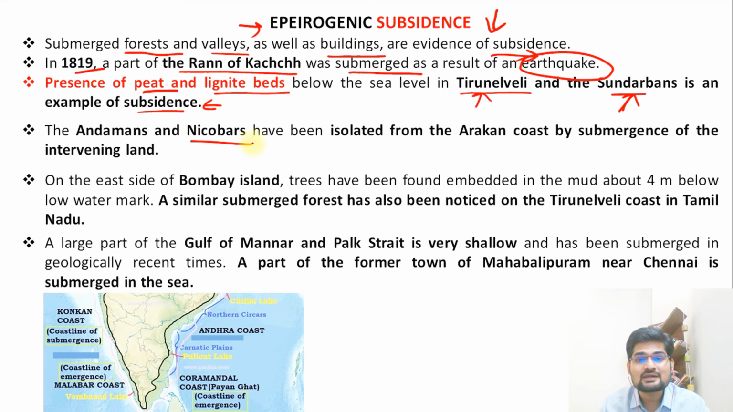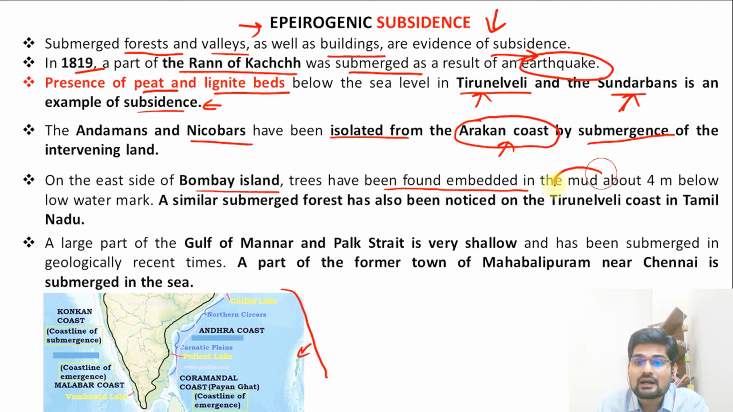So Andamans and Nicobars have been isolated from the Arakan coast, the eastern coast that we see here. So they have been separated by submergence. So they were part of the same formation, but now they have gone down. So on the east side of Bombay Island, trees have been found embedded in mud. So how is this tree found in this embedded mud? This is basically saying that they have subsided, they have gone down about 4 meters below the lower water mark. Similar submerged forest has also been noticed on the Tirunelveli coast in Tamil Nadu.